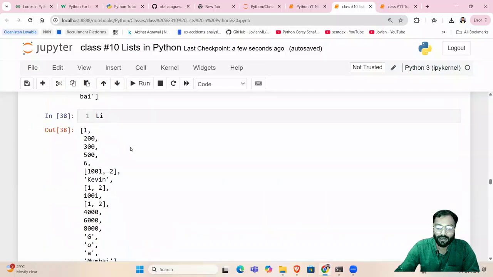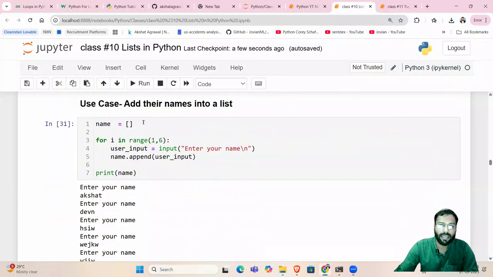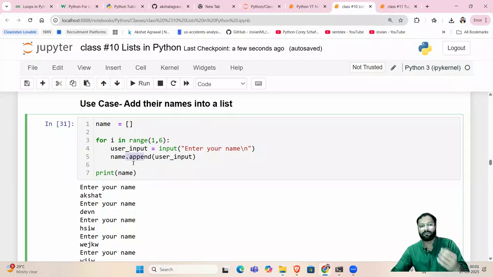And yeah, so after addition and deletion, removal from items, let's see a small use case about the append function, right? Let's say we want to add some names of our employees into a list. So what I can do is create an empty list. name is equal to open close bracket. It's an empty list in which I will store all the names entered by the people.